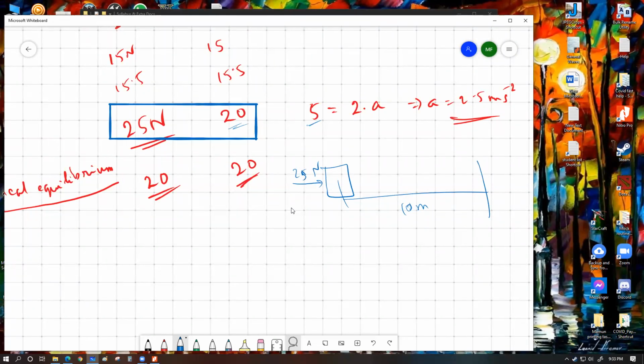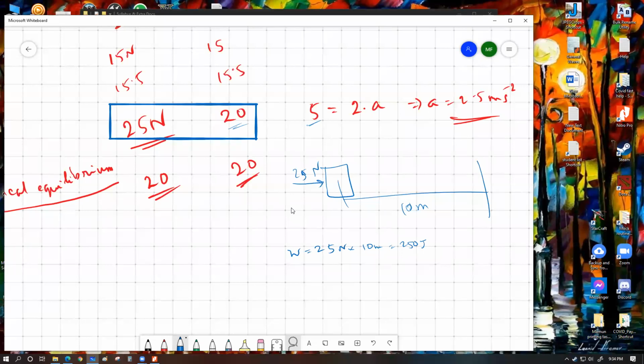If I am providing that force of 25 Newton, the amount of chemical energy that I would have spent from within my body, the amount of physical work that I have done by spending my chemical energy, that amount of energy would be 25 Newton multiplied by 10 meter, which is basically 250 joule. I have to spend 250 joule of chemical energy to convert that into physical work to push that thing by a distance of 10 meter.